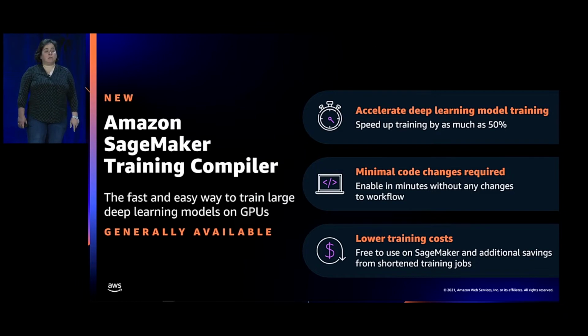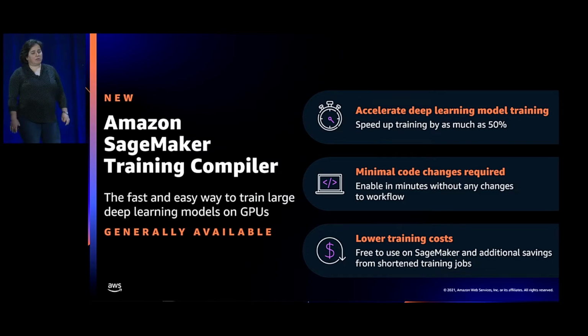In our tests, we've achieved speedups of up to 50% relative to benchmarks for popular NLP models such as Roberta and GPT-2. Training Compiler is integrated with the versions of PyTorch and TensorFlow on SageMaker so that implementation can be completed in a matter of minutes. For most jobs, Training Compiler requires fewer than 3 lines of code to enable optimizations. So it keeps it simple, and customers can focus on their normal machine learning workflows.